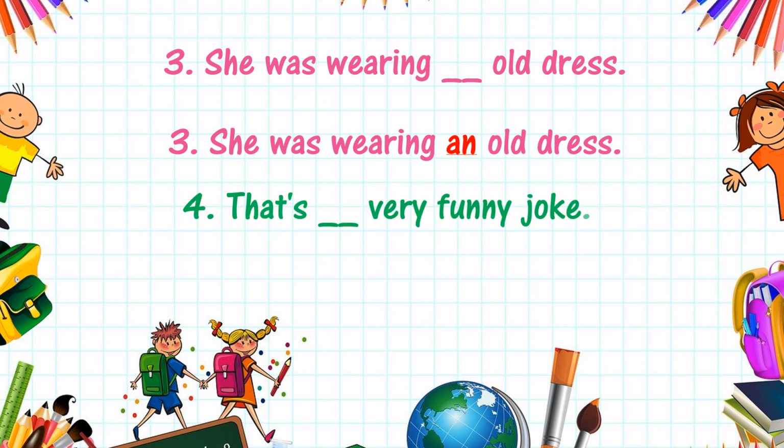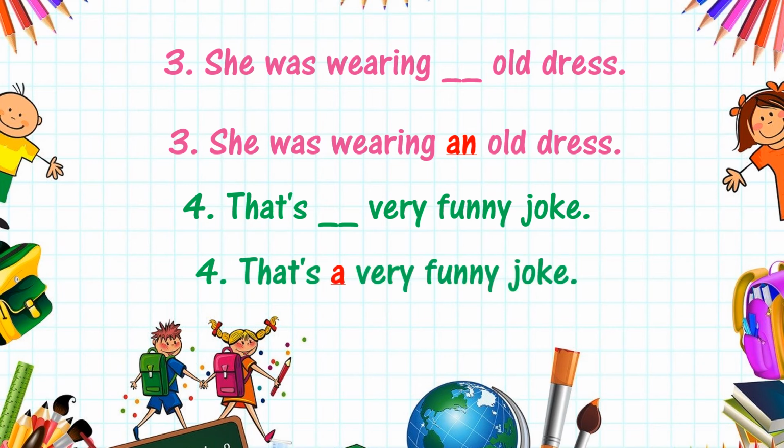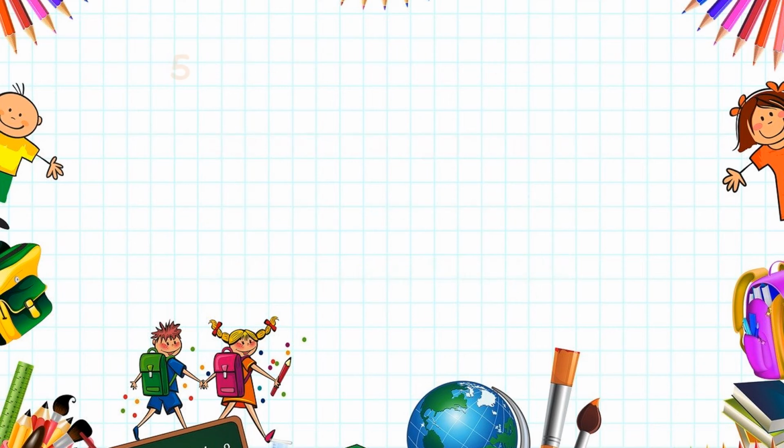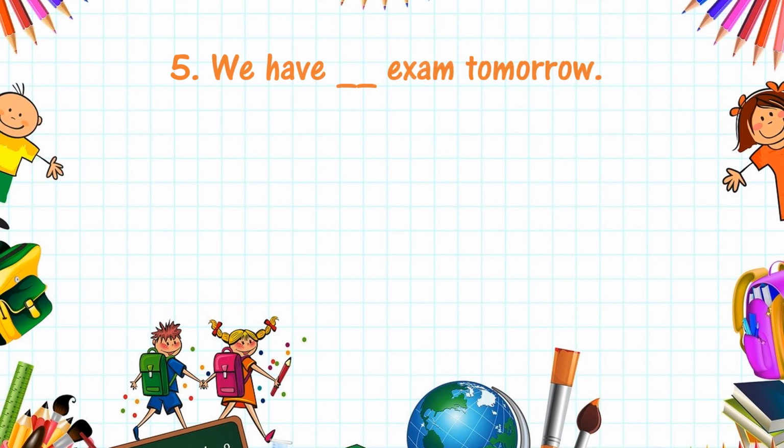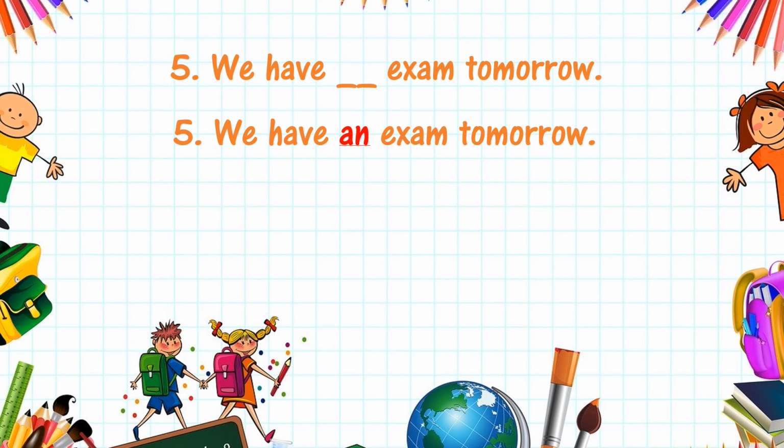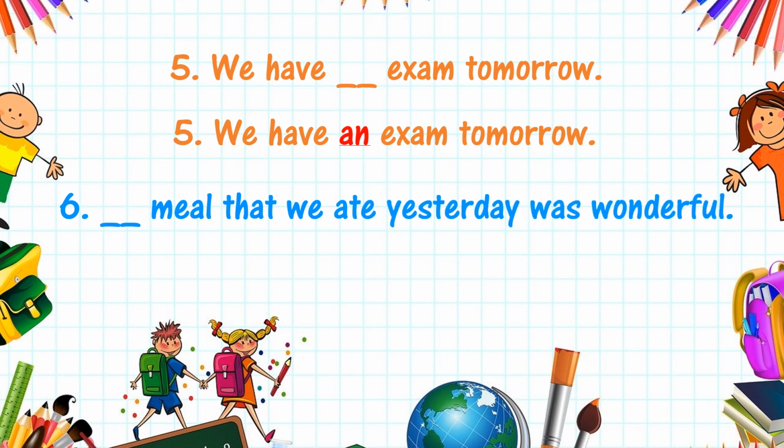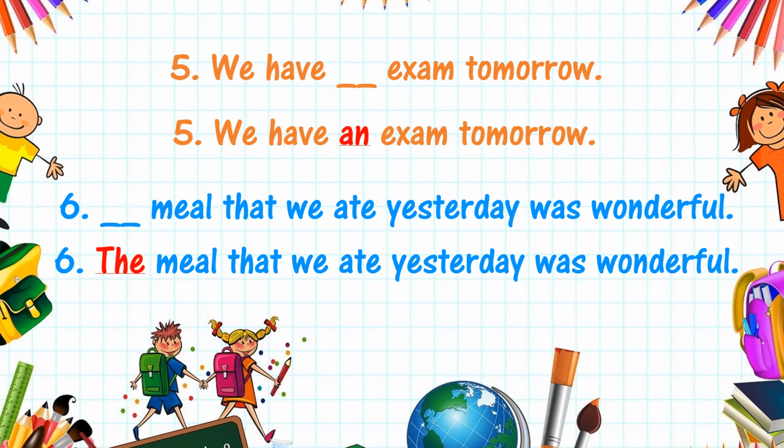That's dash very funny joke. So there it comes, that's a funny joke. The next one. We have dash exam tomorrow. We have an exam. E is a vowel, so it will be an exam tomorrow. Dash meal that we ate yesterday was wonderful. So the meal that we ate yesterday was wonderful. It is talking about the specific meal that we ate yesterday.